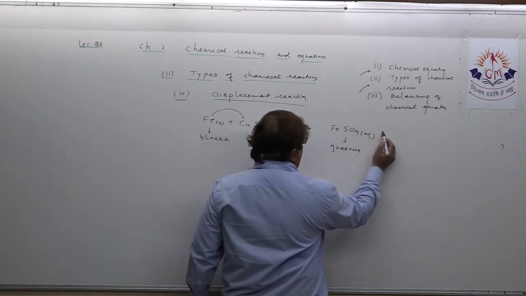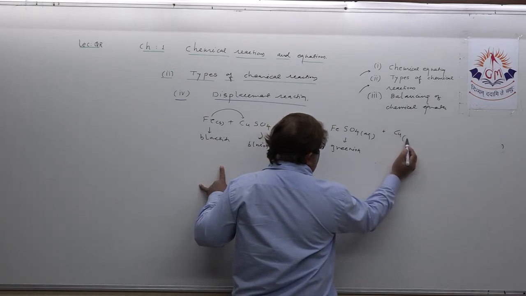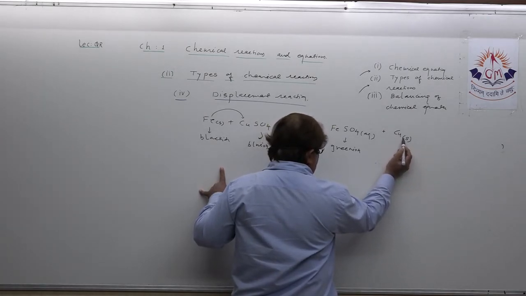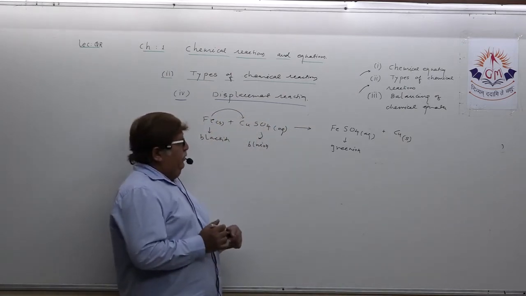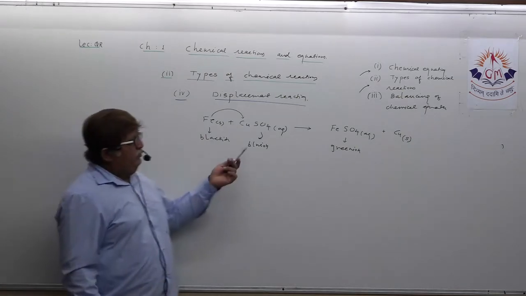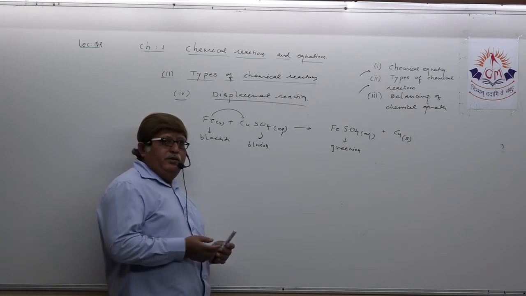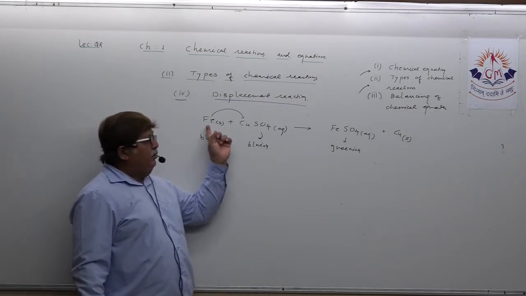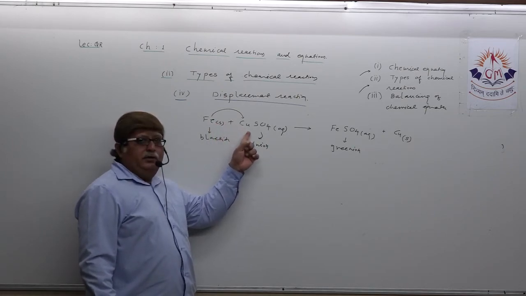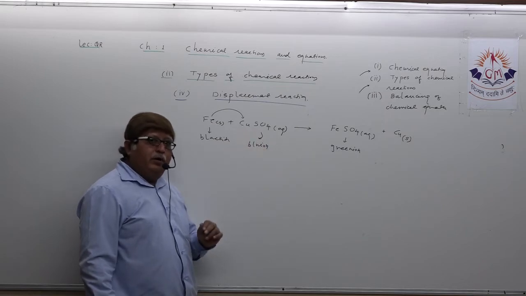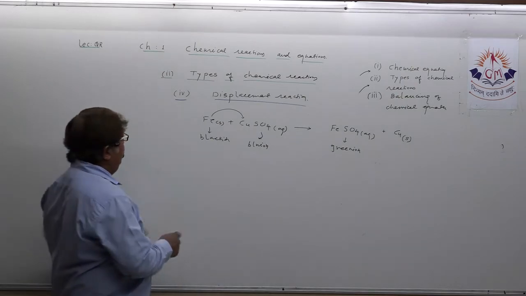At the same time, the iron rod turns brownish reddish due to the deposition of copper metal on the iron rod. You understood this? So this can be called monodisplacement or single displacement reaction. How can you remember? More reactive metal displaces less reactive metal from its compound. This is known as single displacement or monodisplacement reaction.